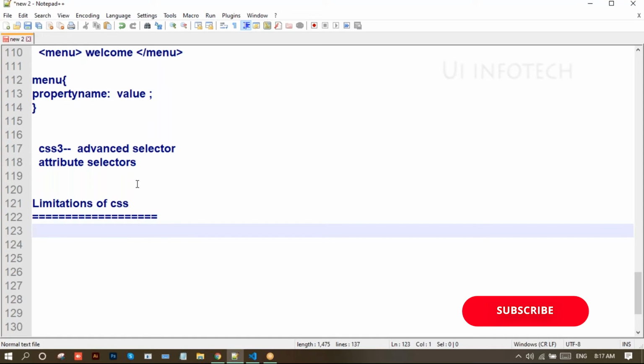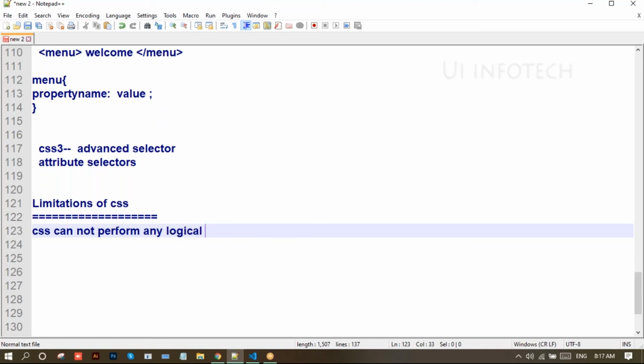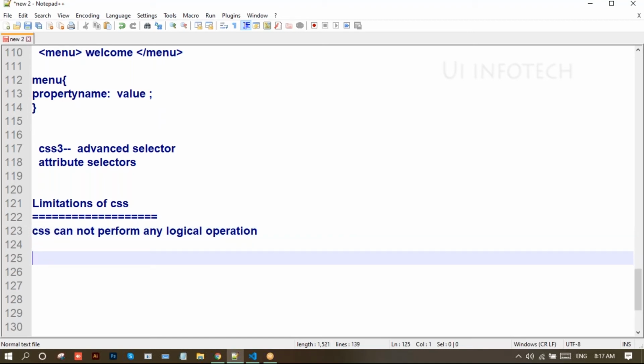So what are the limitations of CSS? CSS cannot perform any logical operations like addition, subtraction, multiplication, and division. So the first point is, CSS cannot perform any logical operations.